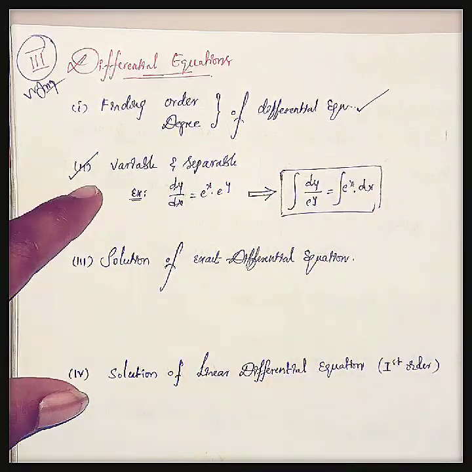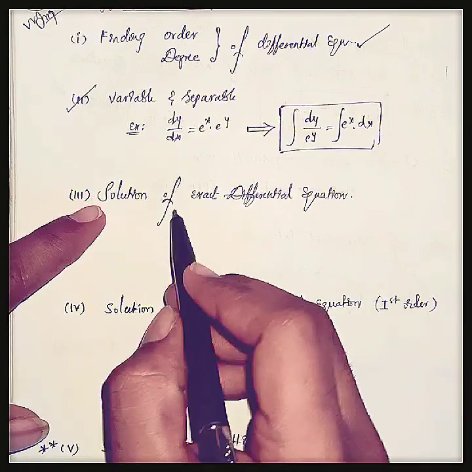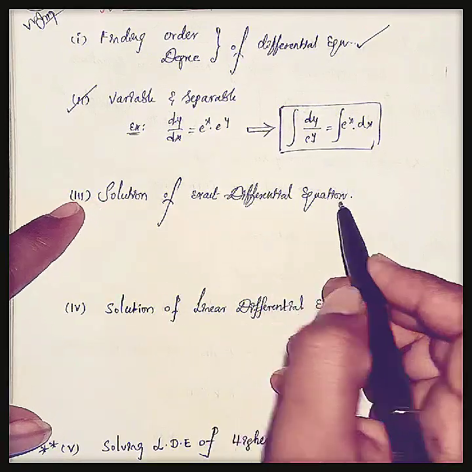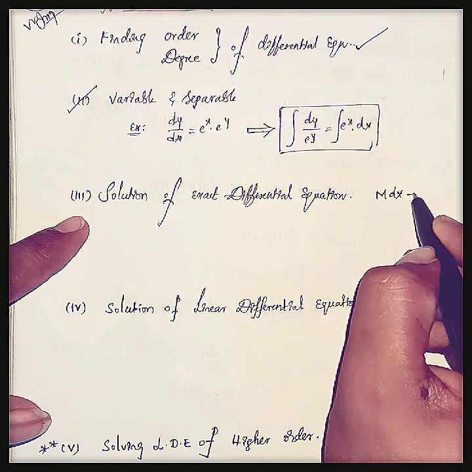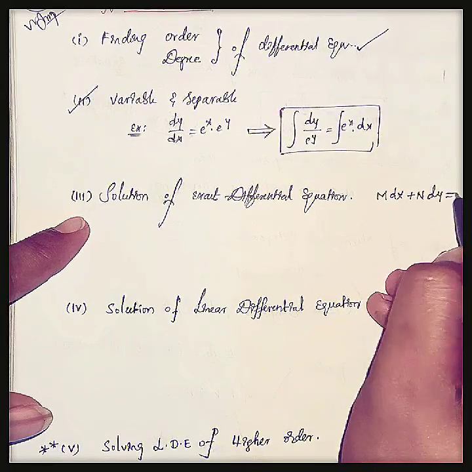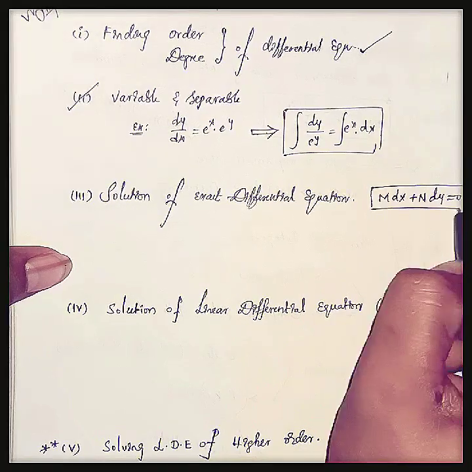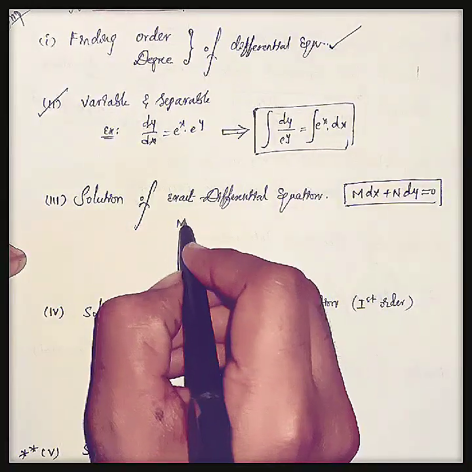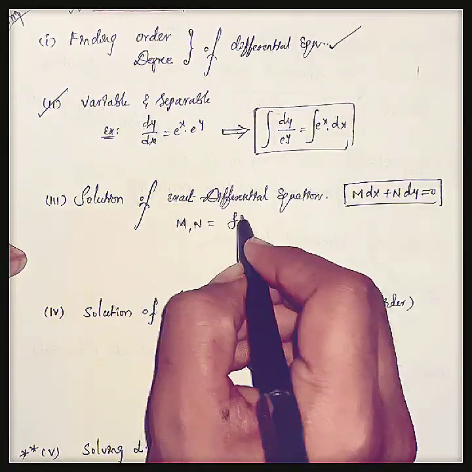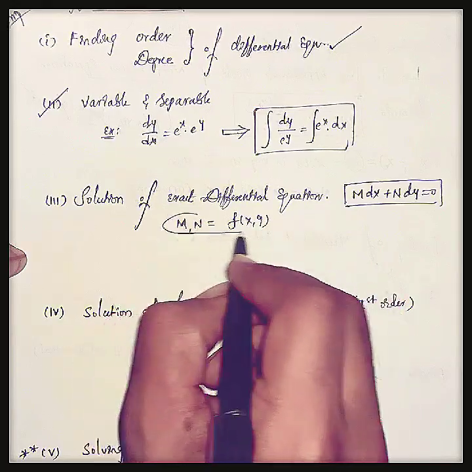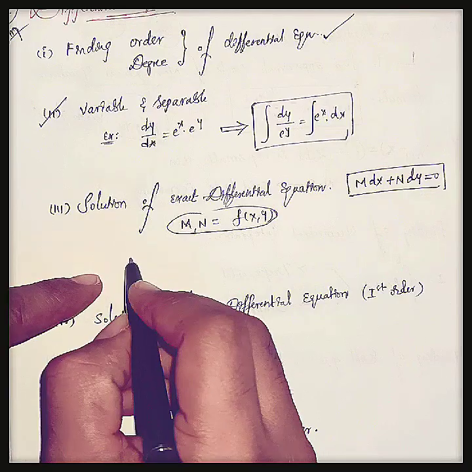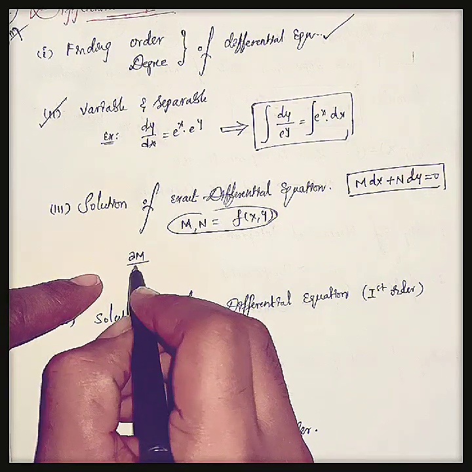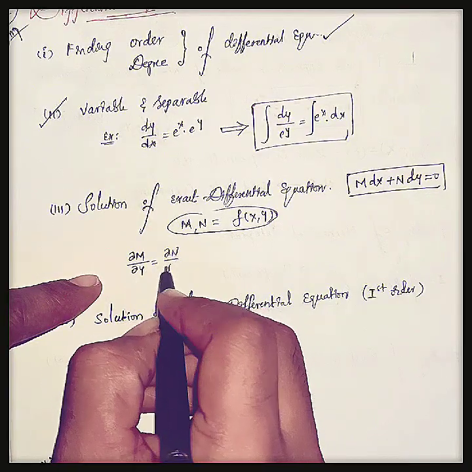And the next concept is the solution of exact differential equations. Here if the equation is M dx plus N dy equal to 0, let us consider this is the equation. Here M, N are functions of x, y. Remember this one. In exact differential equations, the condition is dou M by dou y equal to dou N by dou x.